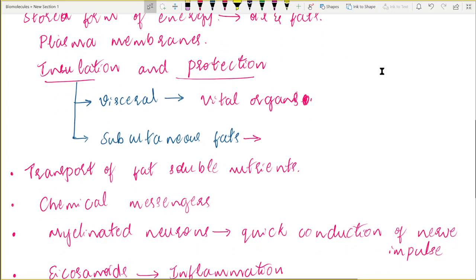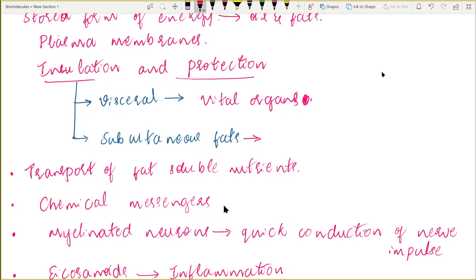Lipids are the major components of the plasma membrane. They are involved in giving us insulation and protection. The visceral fats are going to surround the vital organs and protect them by giving a cushioning effect. Similarly, the subcutaneous fats that are deposited in the adipose tissues give us insulation and insulating ability. The next one is lipids are very essential for the transport of fat soluble nutrients.